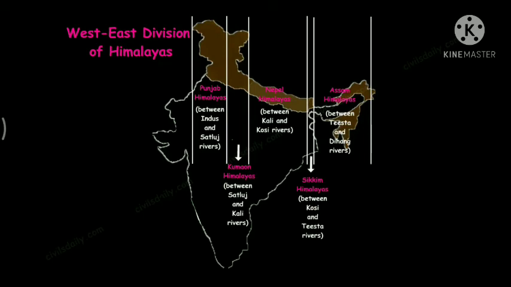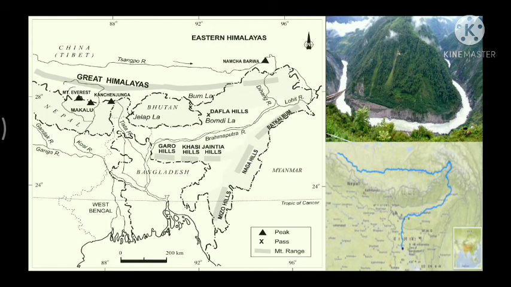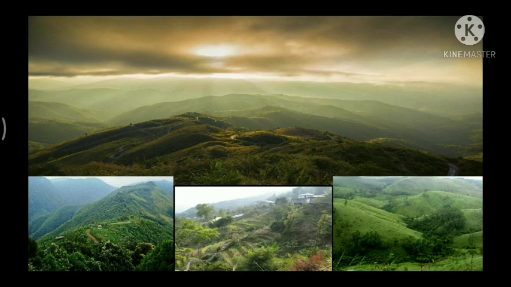Now, the Brahmaputra marks the easternmost boundary of the Himalayas. Beyond the Dihang Gorge, the Himalayas bend sharply to the south and spread along the eastern boundary of India. They are known as the Purvanchal or the eastern hills and mountains.